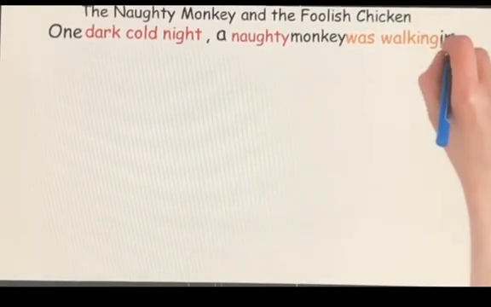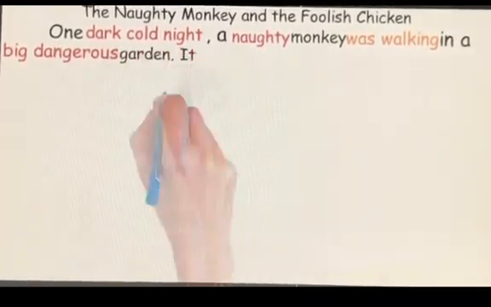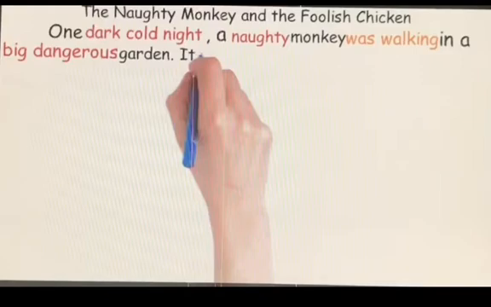A naughty monkey was walking in a big dangerous garden. A naughty monkey. Look, I didn't say a monkey. No, I have to describe my character. A naughty monkey was walking in a big dangerous garden. Look, I didn't say in a garden. No, I have to describe my garden. Big and dangerous. Okay? And was walking. Look, I used was because this is past simple. This is past tense. Okay? Then, let's move on.